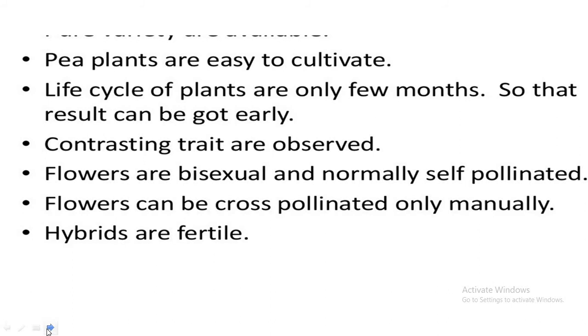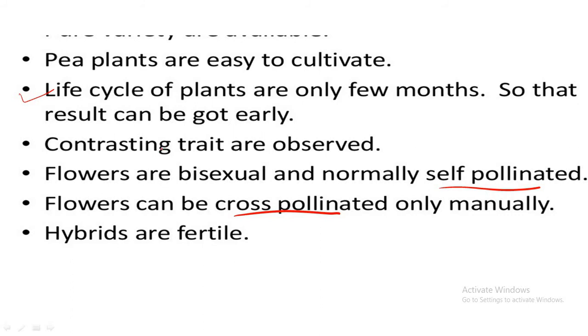Second, pea plants are self-pollinated and can be cross-pollinated. These are annual plants with a short life. Annual plants means the plants flower once in the year, and they have a short life. So several generations can be studied within a short period of time.